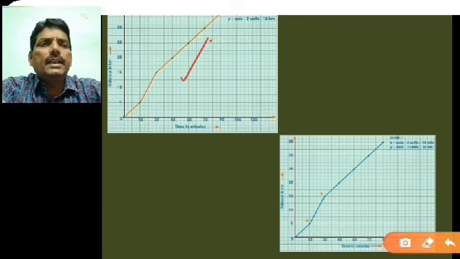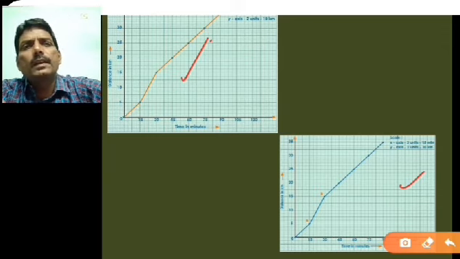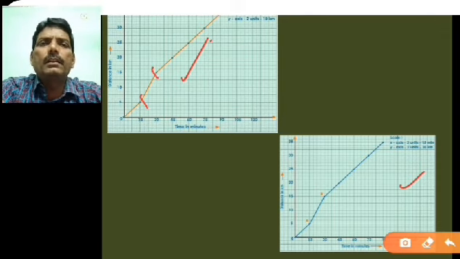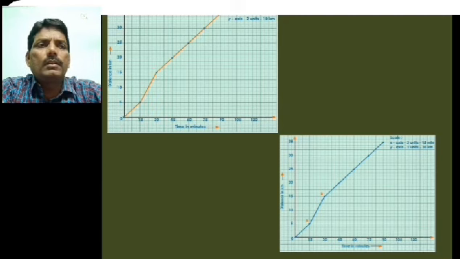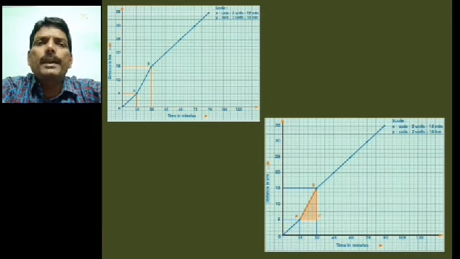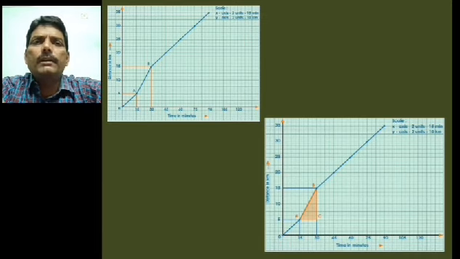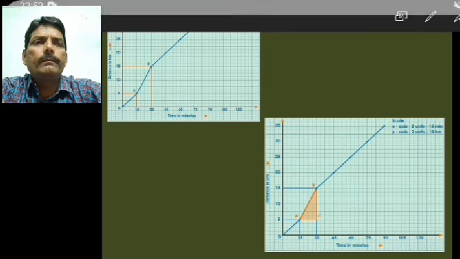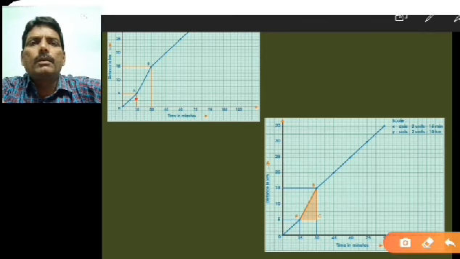Now in this graph you can see the 2 points A and B that I have taken. These 2 points I have marked as A and B. You can take any 2 points anywhere on this plotted line. After taking these 2 points A and B, I have drawn the perpendicular to the x-axis from point A. Similarly from point B also I have drawn a perpendicular to the x-axis and a perpendicular to the y-axis.